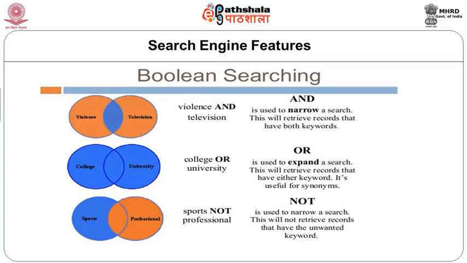And by default, the search engines use OR, and the user of course can specify what they need and in what order. Sometimes the AND, OR and NOT are not used as the spelling AND or OR and NOT.